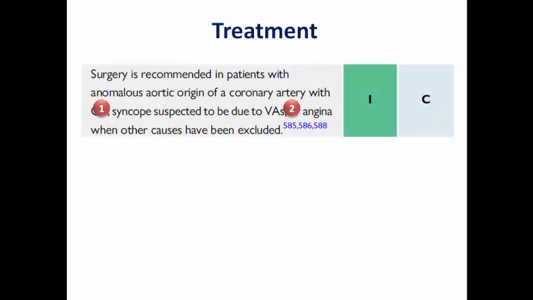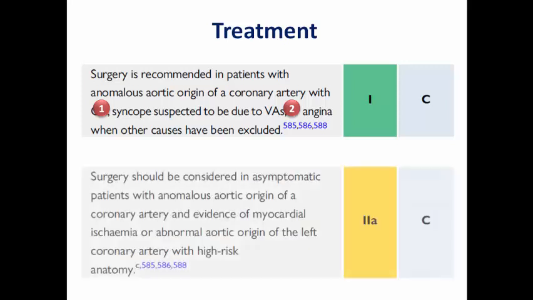So how do we treat a patient with a confirmed coronary anomaly? Surgery is the first line of treatment in those with syncope suspected to be due to ventricular arrhythmias or angina when other causes have been excluded, and is a class 1 indication. In an asymptomatic patient with anomalous origin and evidence of myocardial ischemia, or abnormal aortic origin of the left coronary artery with high-risk features, surgery is class 2A to avoid the risk of sudden cardiac arrest.